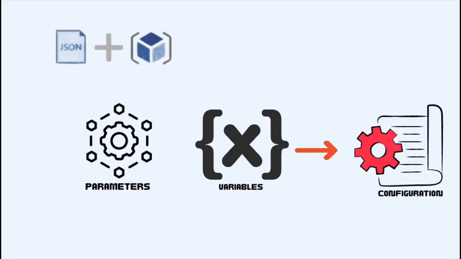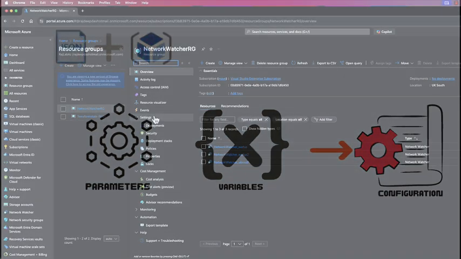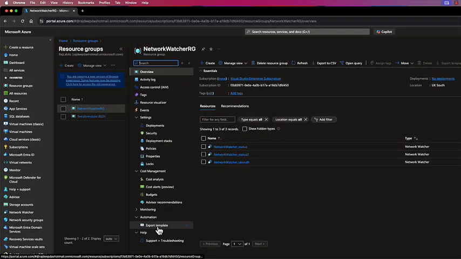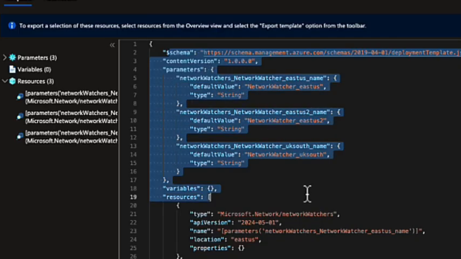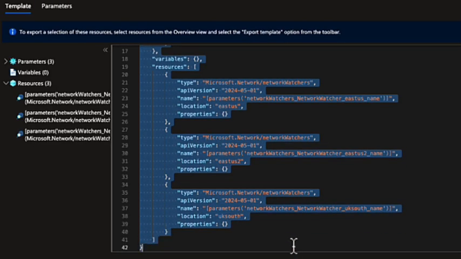Let's have a look at the portal and understand the structure. If you look at the resource group and go to the export templates blade, we can see the template behind the resource. So as you can see, the template behind the resource is displayed here.